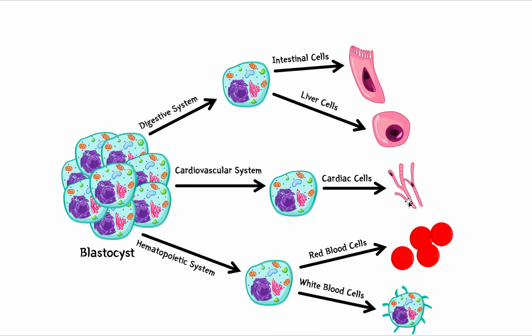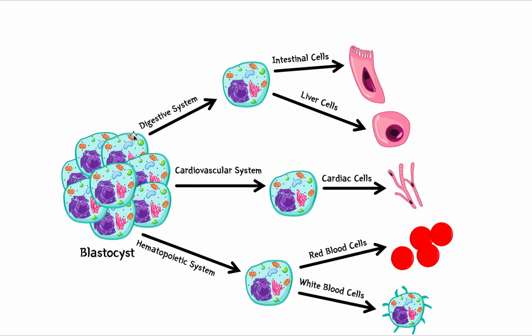stem cells. So far, we've learned about embryonic stem cells, right? This right here, these are embryonic stem cells, the blastocysts, right? These group of cells can choose to become any cells. Now, there are one other cell, or 2 other stem cells that you need to know about. But again, they do the same thing, basically.